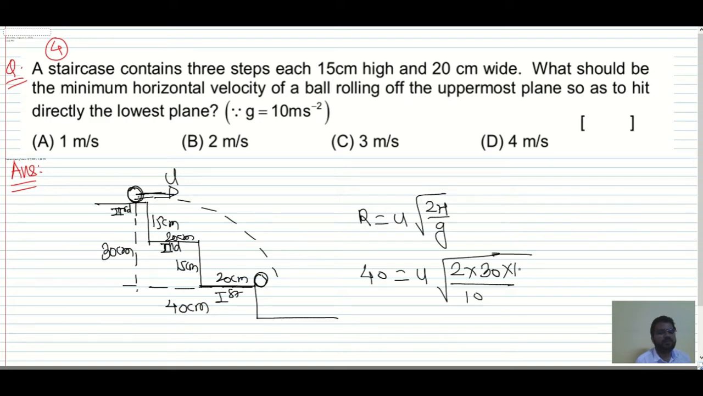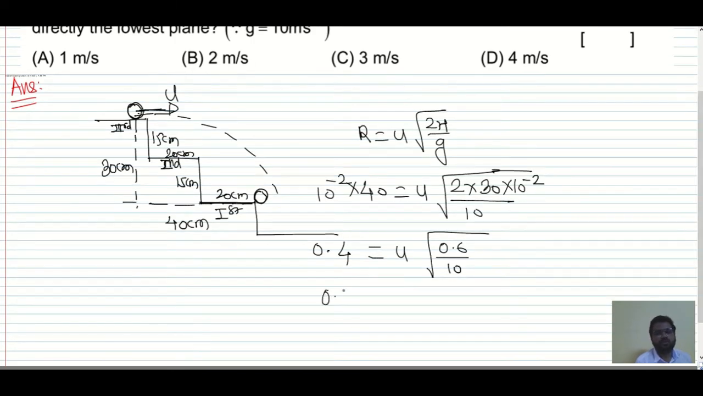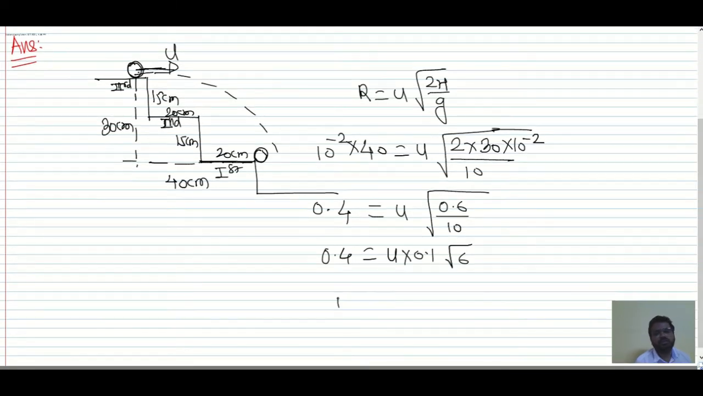Now we have to multiply this with 10 to the power minus 2, and this also with 10 to the power minus 2. Why? Because we took it in centimeters and we have to convert it into meters. So you will get 0.4 is equal to u root of 0.6 divided by 10. So if you just calculate now, 0.4 is equal to u into 0.1 root 6. So what is u? u we have is 4 divided by root 6.